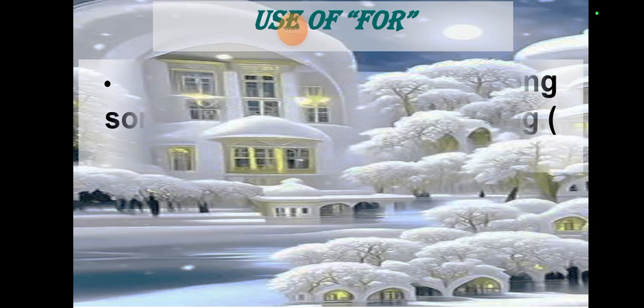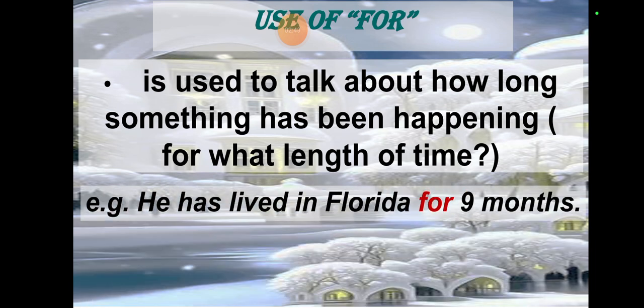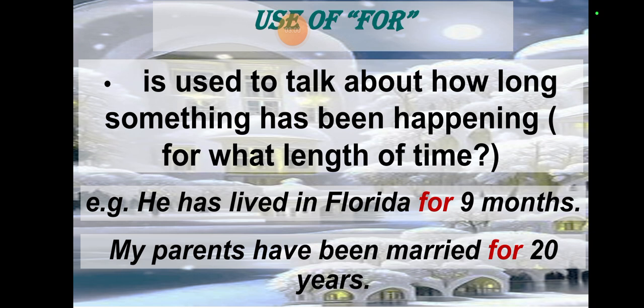The use of for, first of all, is to talk about how long something has been happening, for what length of time. For example, he has lived in Florida for 9 months. I can't say since 9 months, because for 9 months he has lived there, something that is happening now. And my parents have been married for 20 years. For 20 years means 20 years ago my parents were married. In both of these we are using for to talk about how long something has been happening until now.